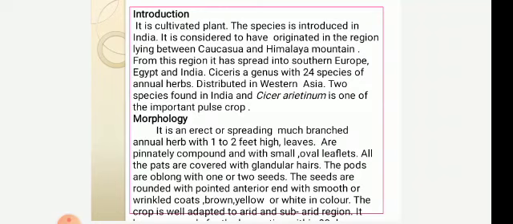The pods are oblong with 1 or 2 seeds. Seeds are rounded with a pointed anterior end, with smooth or wrinkled coats. Brown, yellow or white colored seeds are present. The crop is well adapted to arid and subarid regions. It becomes ready for harvesting within 90 days.